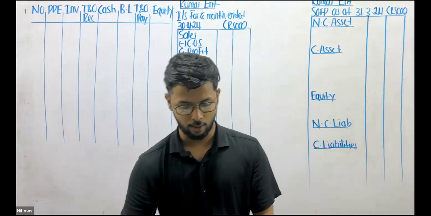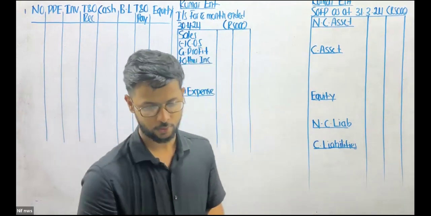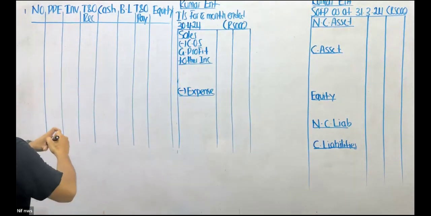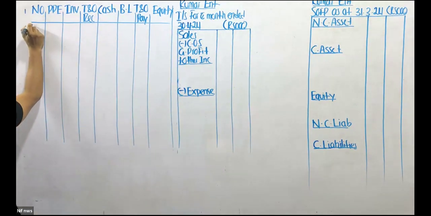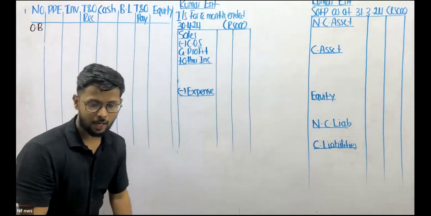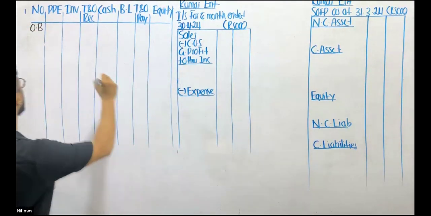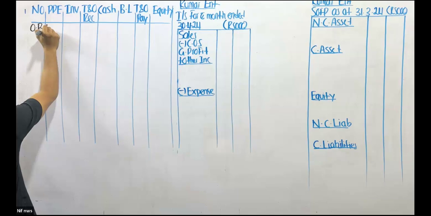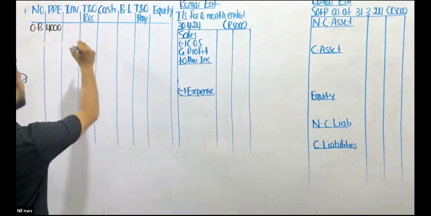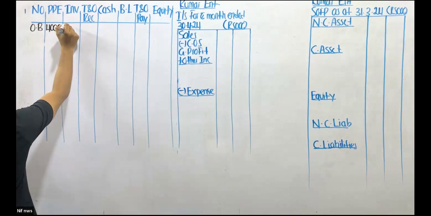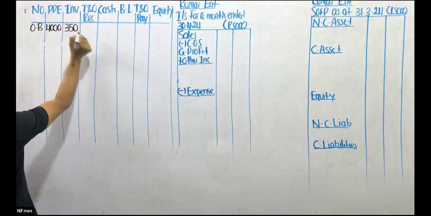So let's start recording the opening balances. Next to the transaction number, I will say OB, indicating my opening balances. So I have PPE 4,000. Then we've got inventory 350.